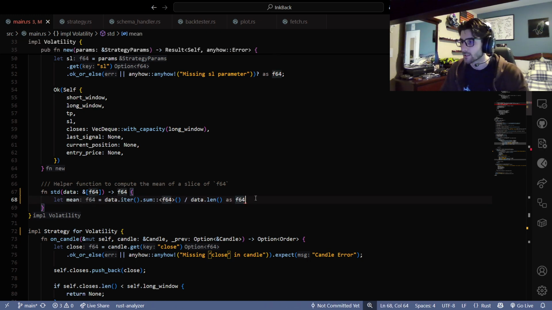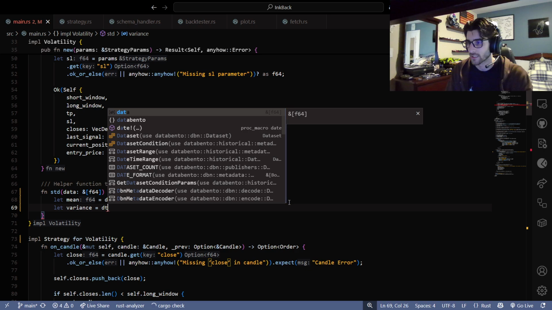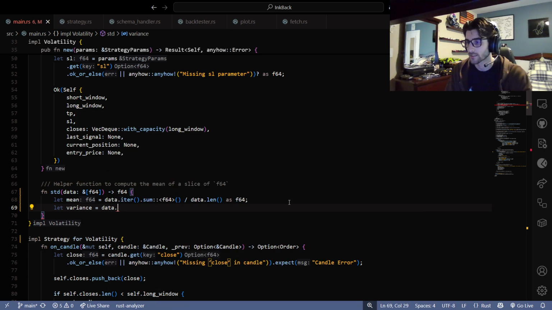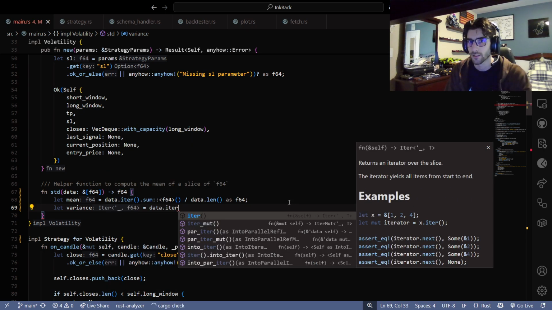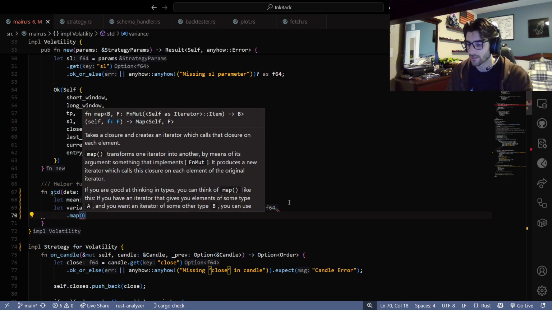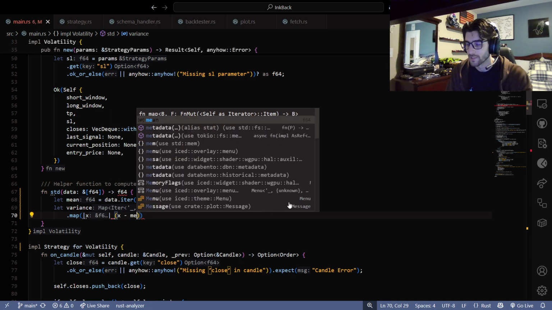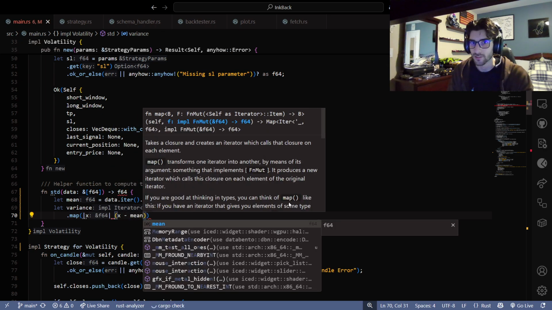So we're going to say mean gets that, and then we got to get the variance. So let variance get that dot iter, and then what do we got to do? Dot map. Yes, I have a reference there just so I could write this all quickly. I would not be able to just whip out variance. I'd have to look at the formula.